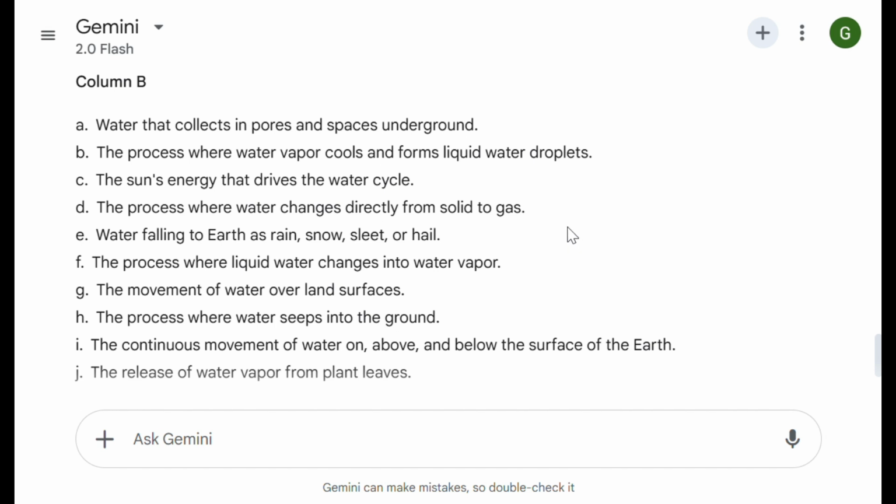So in this way, you can refine your prompt. Suppose again I will refine the prompt like generate 10 true false questions with answer keys.